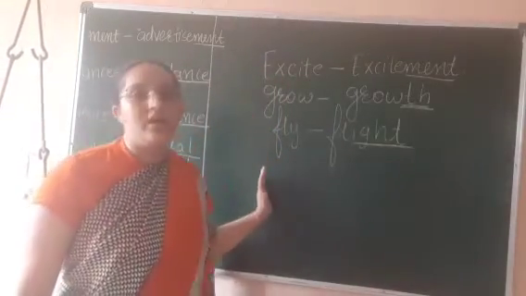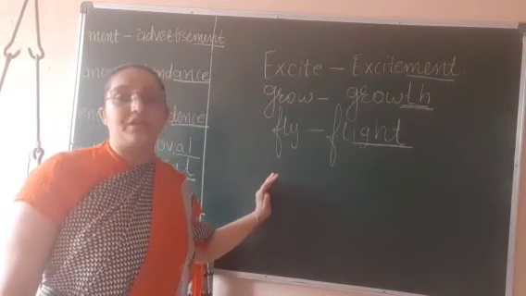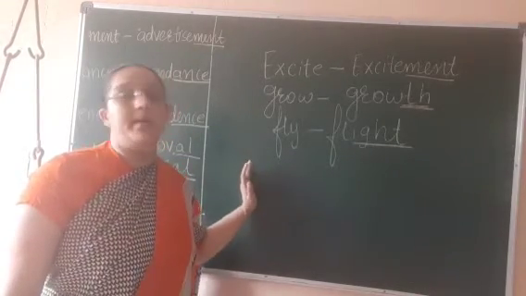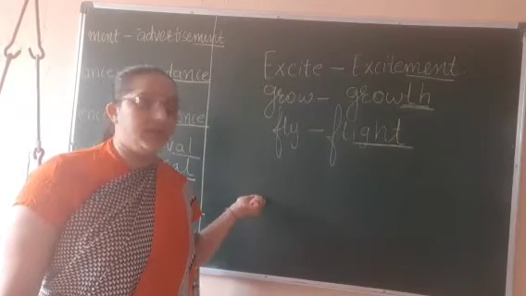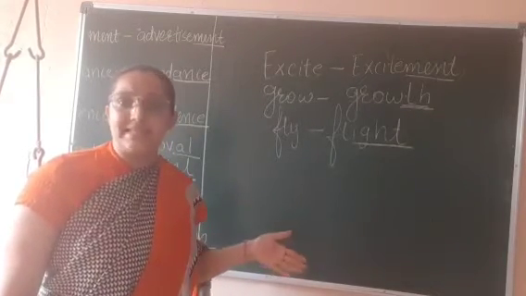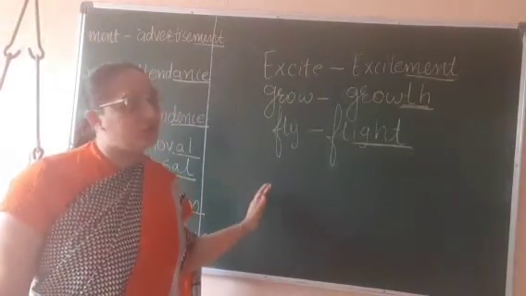So these are called formation of noun, right? Formation of noun from verb and adjective by adding suffix, right? This we have learned in the previous class as well, right? So now we will start an exercise related to this.